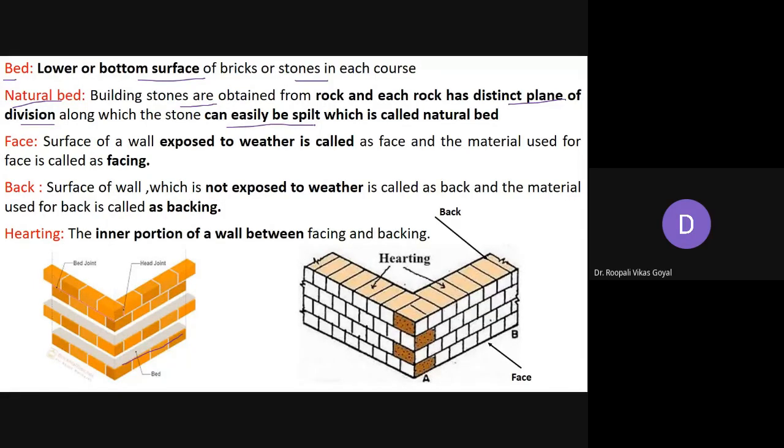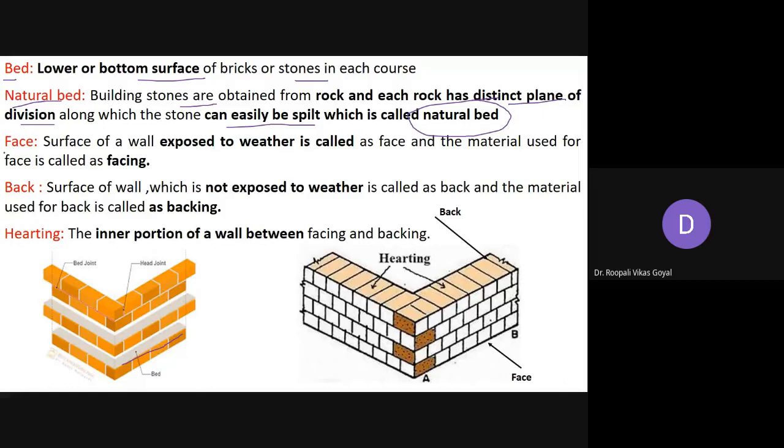So that particular distinct plane along which the stone can easily be split, उसको दो पार्ट में कर पा रहे हो, तोड़ पा रहे हो, then it is called as natural bed. So natural bed is nothing but the distinct plane of division along which stone can be easily split.